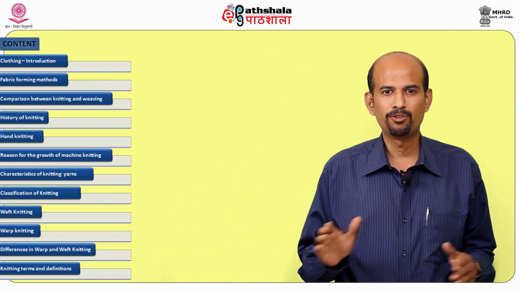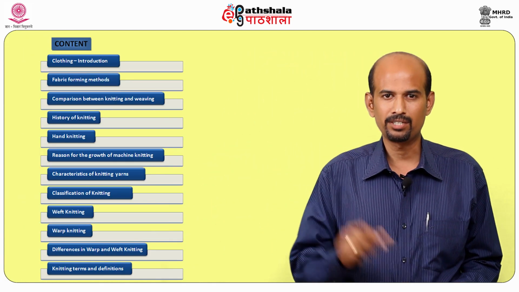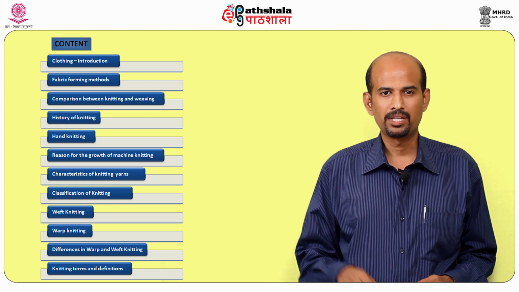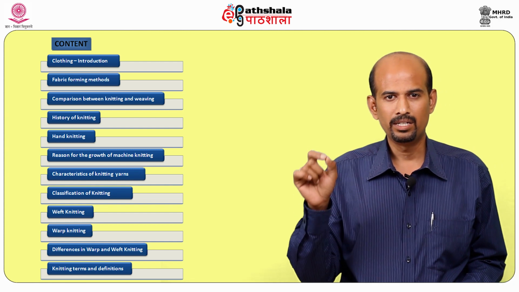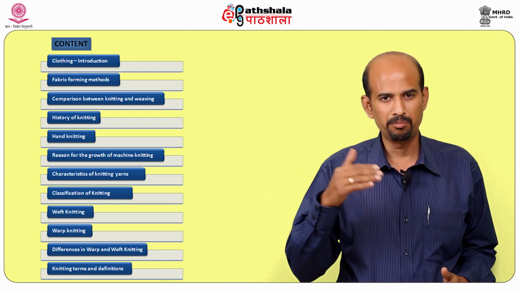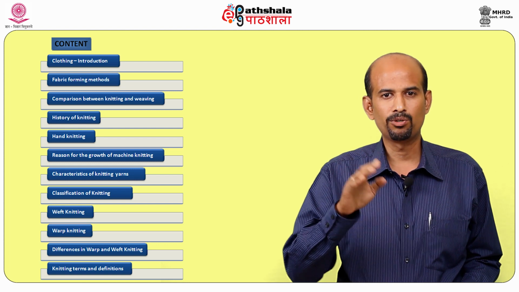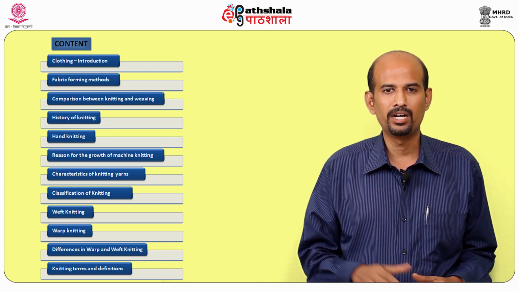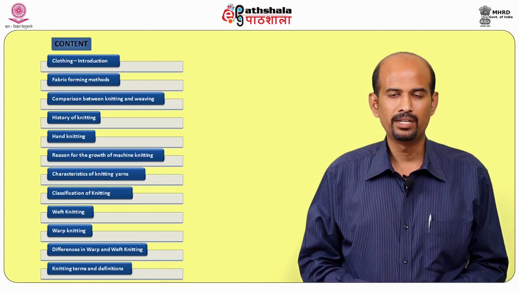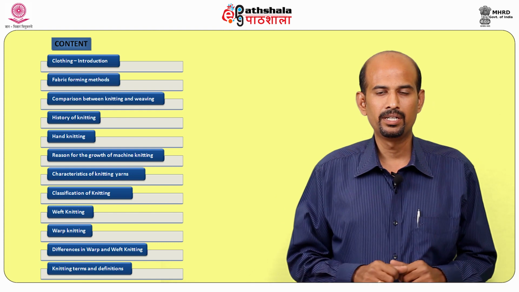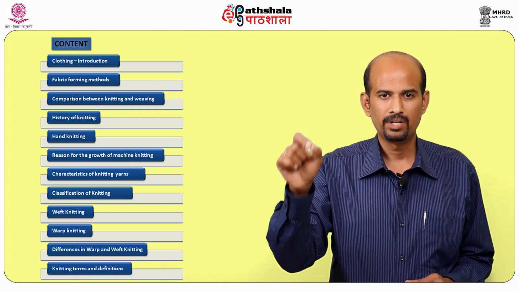Hello students, today we are going to deal with knitting, which is the second largest manufacturing system of fabric. The content of today's topic is: clothing introduction, fabric forming techniques, the comparison between weaving and knitting, the history of knitting, hand knitting, the growth of machine knitting, the reason for the growth of machine knitting, characteristics of knitted fabric yarn, classification of knitting, weft knitting, warp knitting, the difference between weft and warp knitting, the terms and principles of weft knitting.